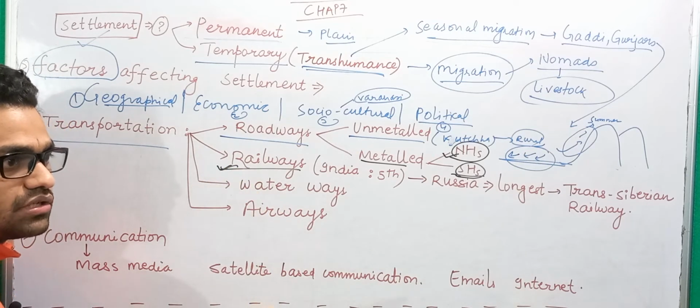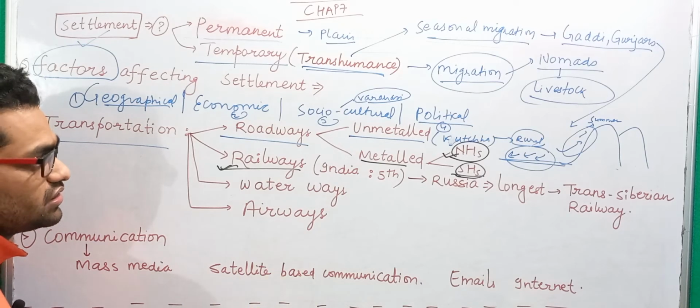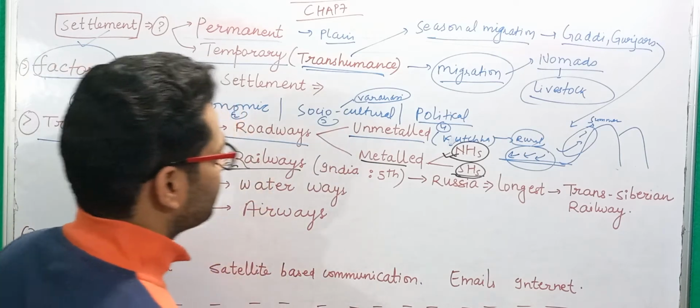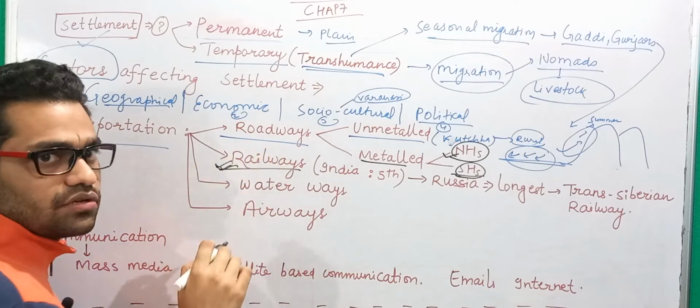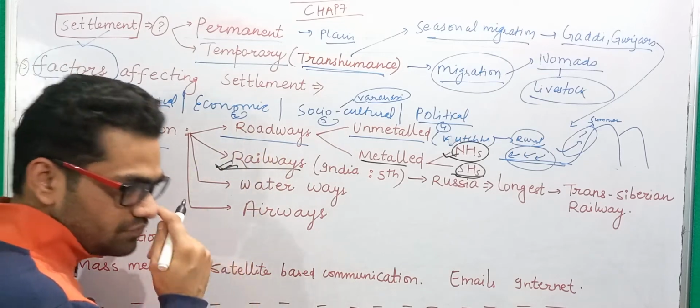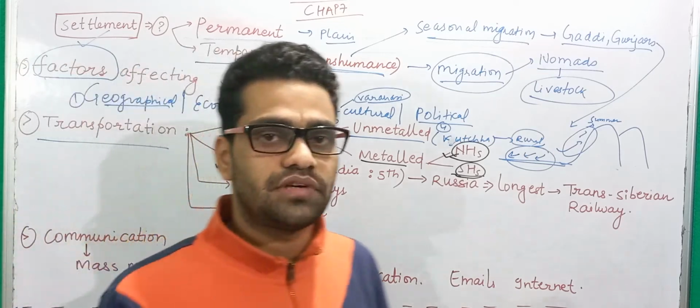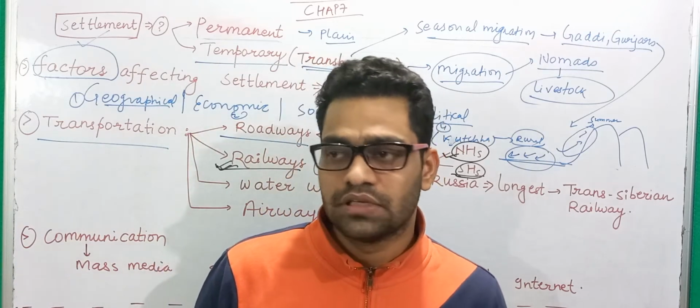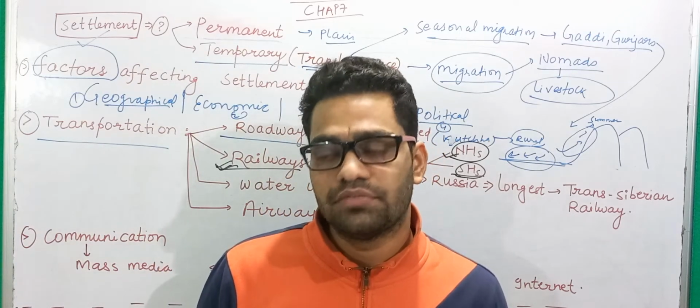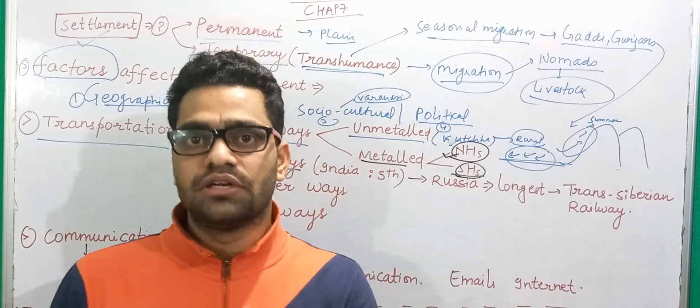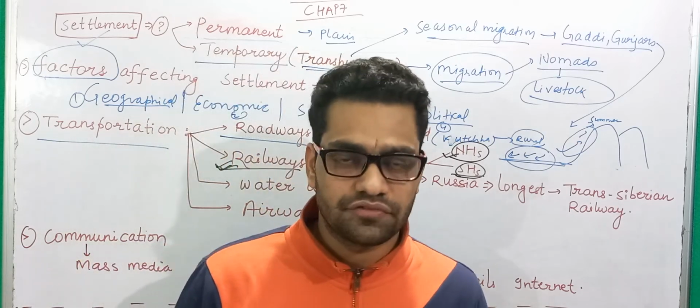You have to take the support of taxis and other things for railways, although railways are cheaper than roadways. The reason is that railways have the capability to move a bulkier amount of goods and passengers from one place to another.